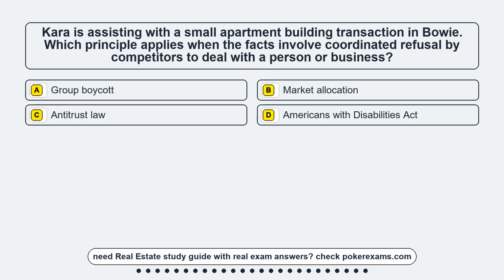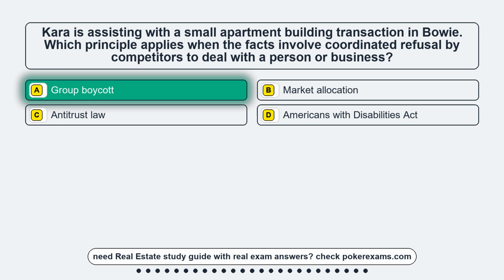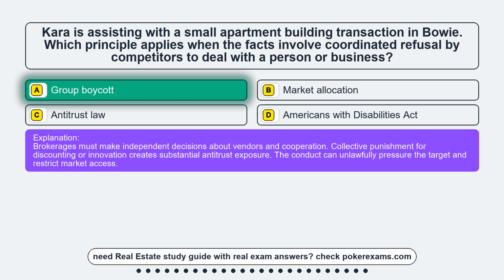Option D. Americans with Disabilities Act. The correct answer is option A. Group boycott. Brokerages must make independent decisions about vendors and cooperation. Collective punishment for discounting or innovation creates substantial antitrust exposure. The conduct can unlawfully pressure the target and restrict market access.